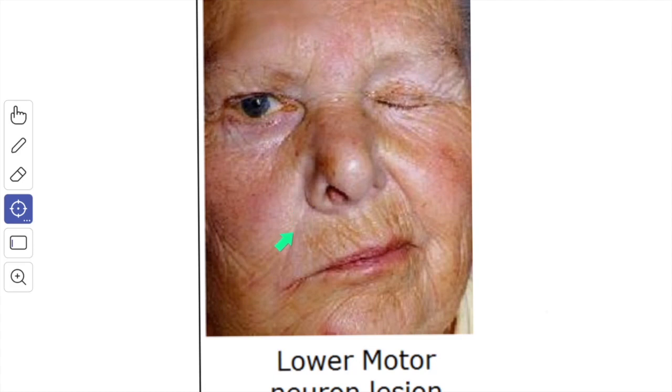The nasolabial fold disappears, the ala nasi does not move and the tip of the nose is deviated to the sound side. During smiling, the angle of the mouth remains motionless on the affected side, whereas the other angle moves upward and laterally. This makes the oral fissure triangular in outline.